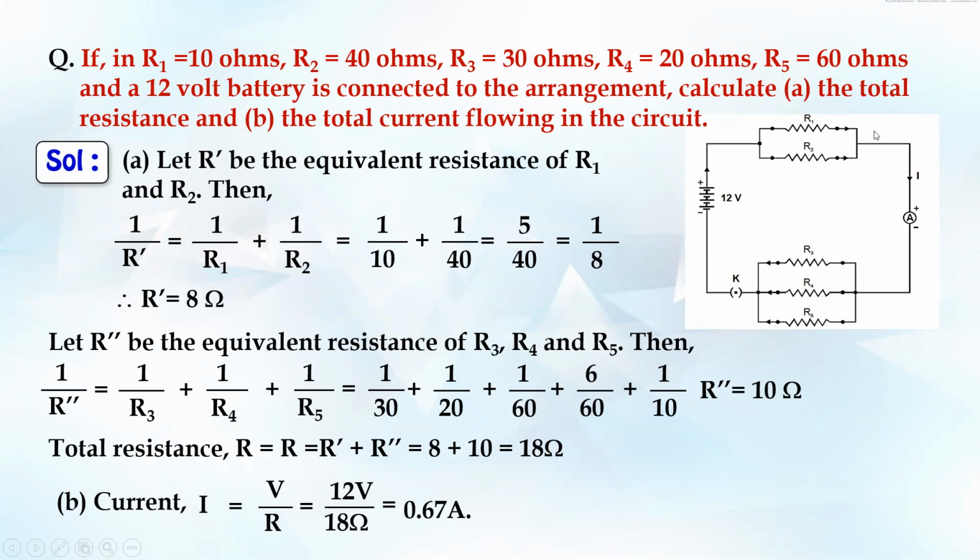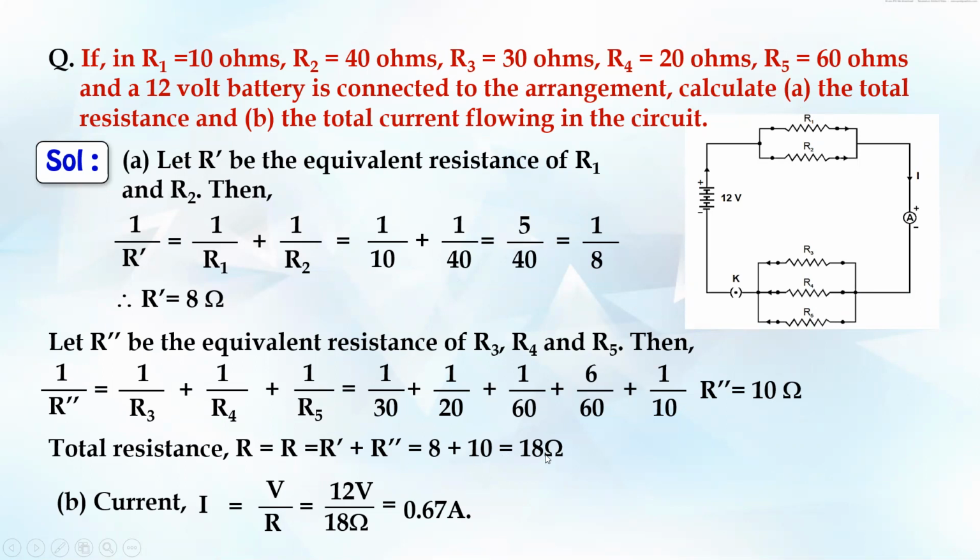So what will we do? First we'll find the parallel connections. For R1 and R2, we find the equivalent resistance of the parallel combination using reciprocals. We get the equivalent resistance of this as 8. Similarly we can find this one, and we get the equivalent resistance as 10. Since both are in series, we'll simply add both, that is R dash and R double dash, which gives 18 ohms.